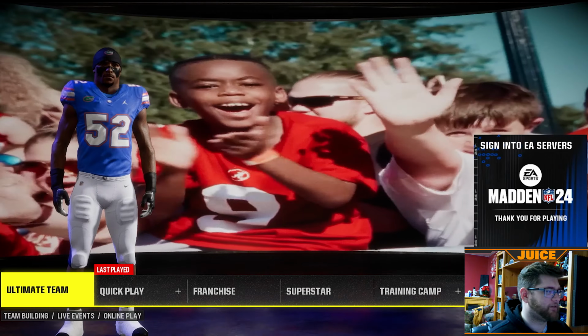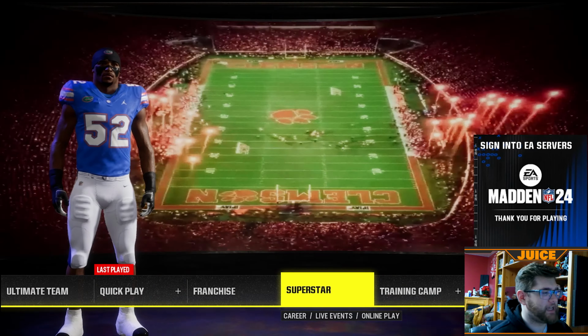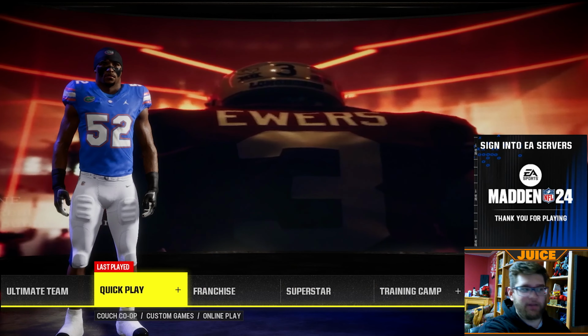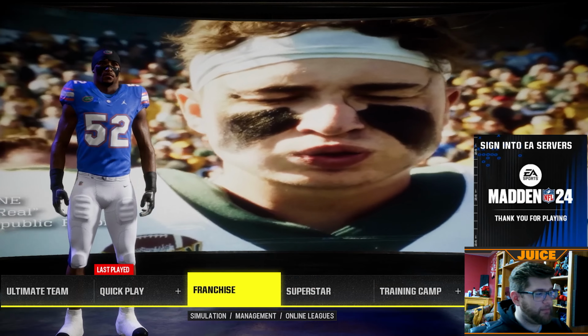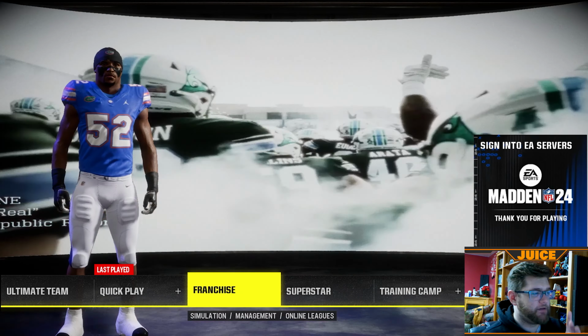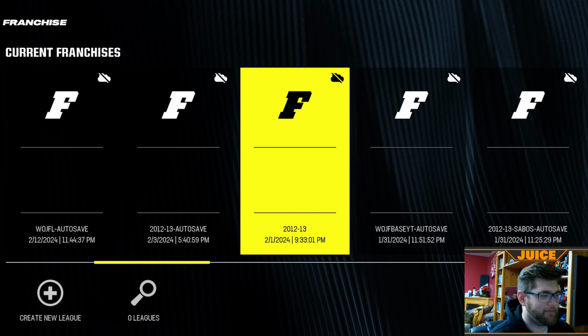That's a little disrespectful right there. But it's got Ray Lewis in Florida Gators gear because the college football mod is activated. And you can see in the background, it's got an updated splash screen with Quinn Ewers, Donovan Edwards, all kinds of stuff. Some mods only work in franchise mode. So if we go into franchise, you'll get a little sneak peek of all my files that I have, all of the stuff that I'm working on right now.